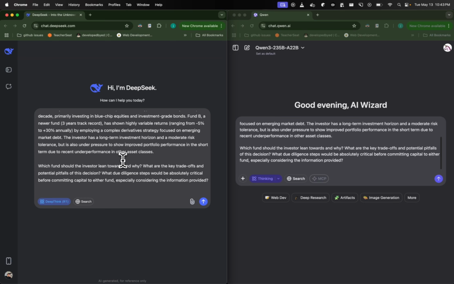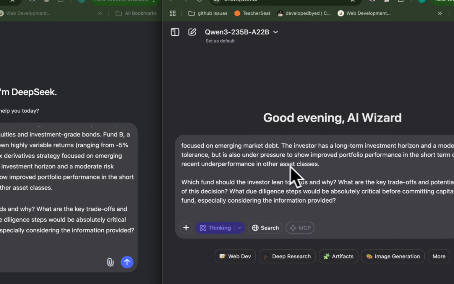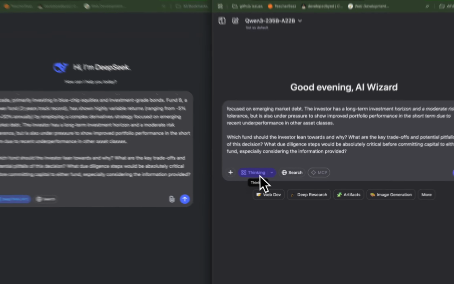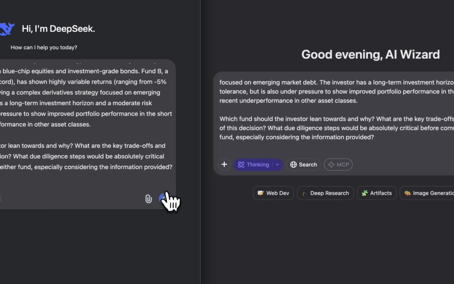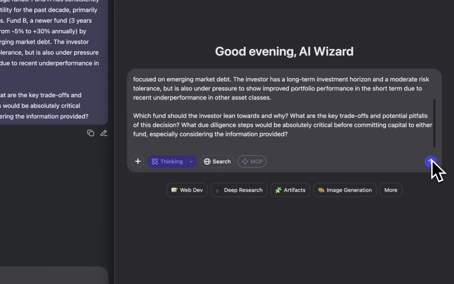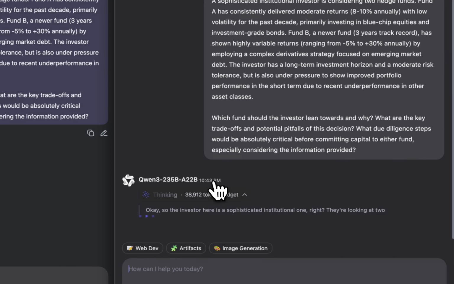So Fund A or Fund B, all right? We're going to start with that. On the left, we have Deepseek with the R1 reasoning enabled, and on the right, we have Qwen 3 with the thinking enabled as well. Both of these are the latest models. So let's just hit send and see what happens.